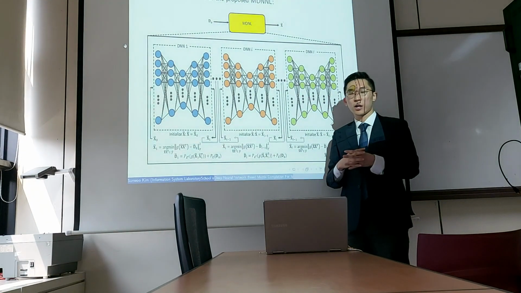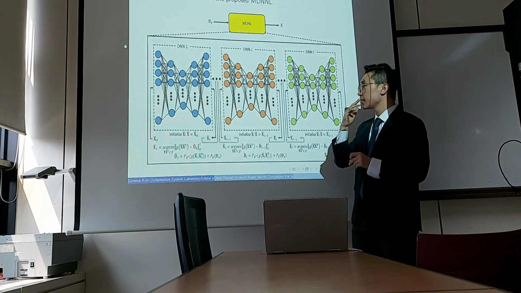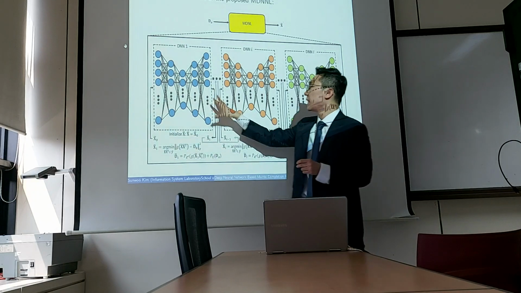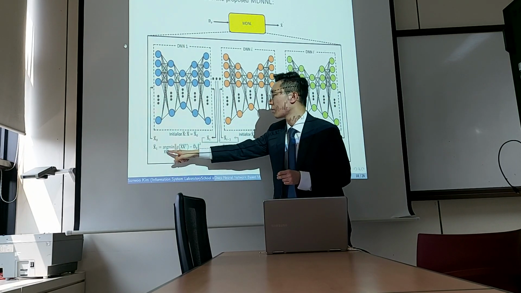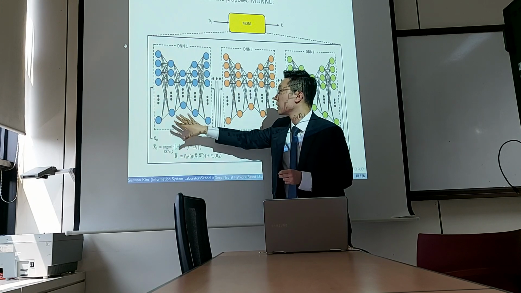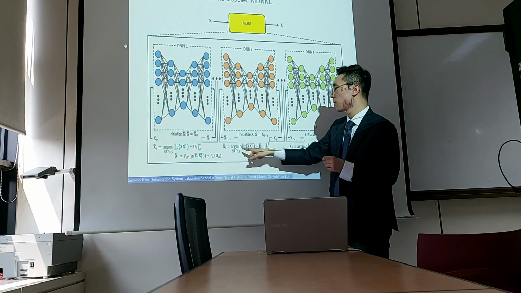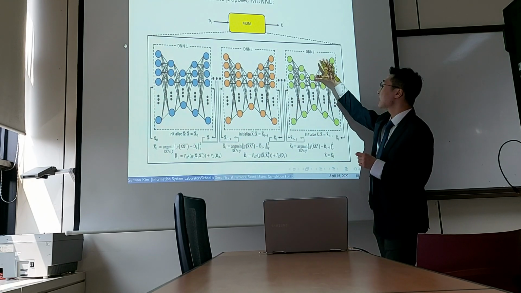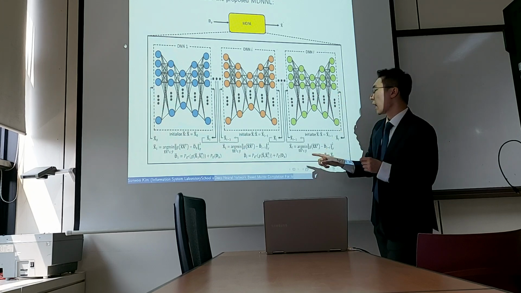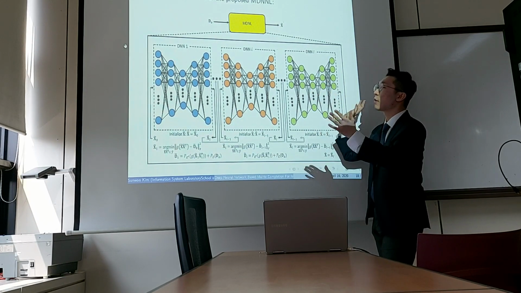So here's the detailed architecture of the proposed MDNNL. As you can see, each DNN is trying to solve subproblem 1 in the first iteration, and here this DNN is trying to solve subproblem 1 in the ith iteration, and here this DNN tries to solve subproblem 1 in the last iteration of our entire problem.